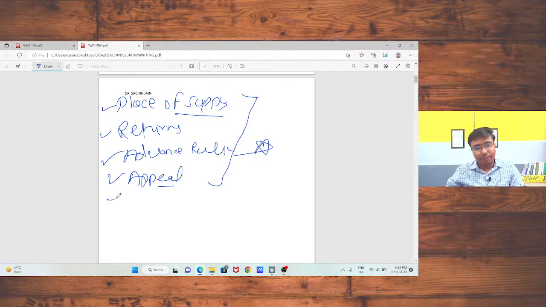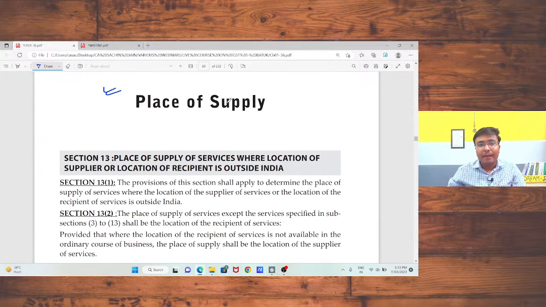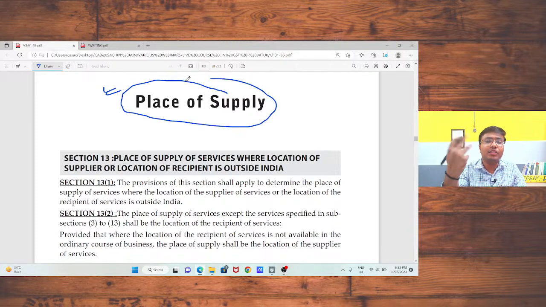Now, place of supply. Why does one need to decide the place of supply, and what is its relevance under GST? I can make two types of supply.